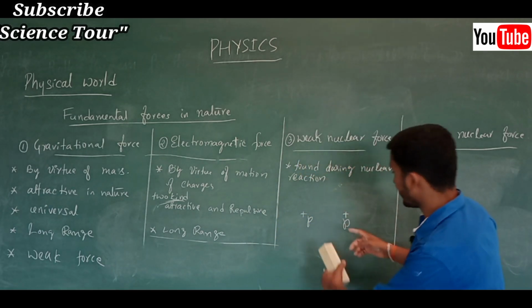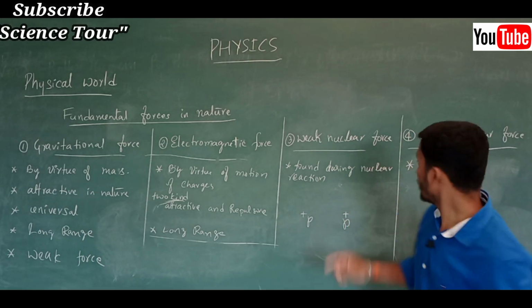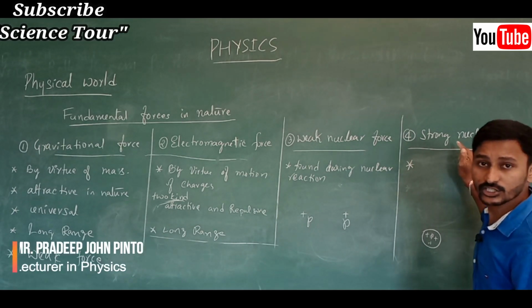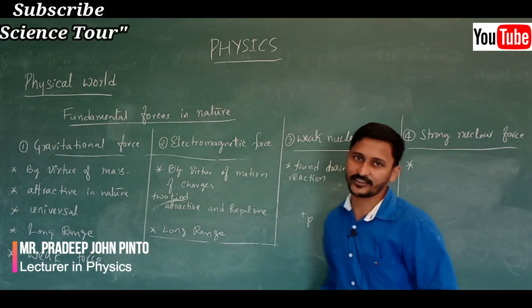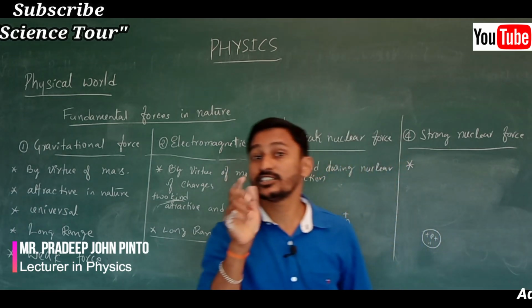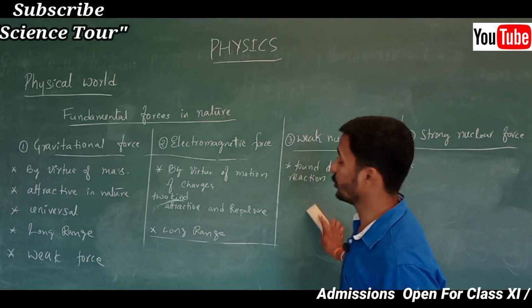There is a repulsive force between proton and proton, but still the strong nuclear force makes the protons bound together. That is the strong nuclear force.